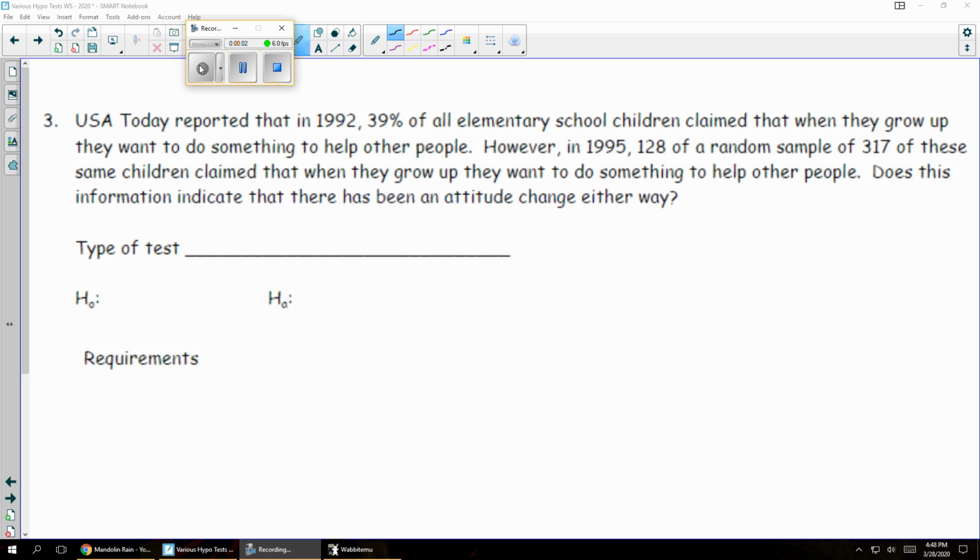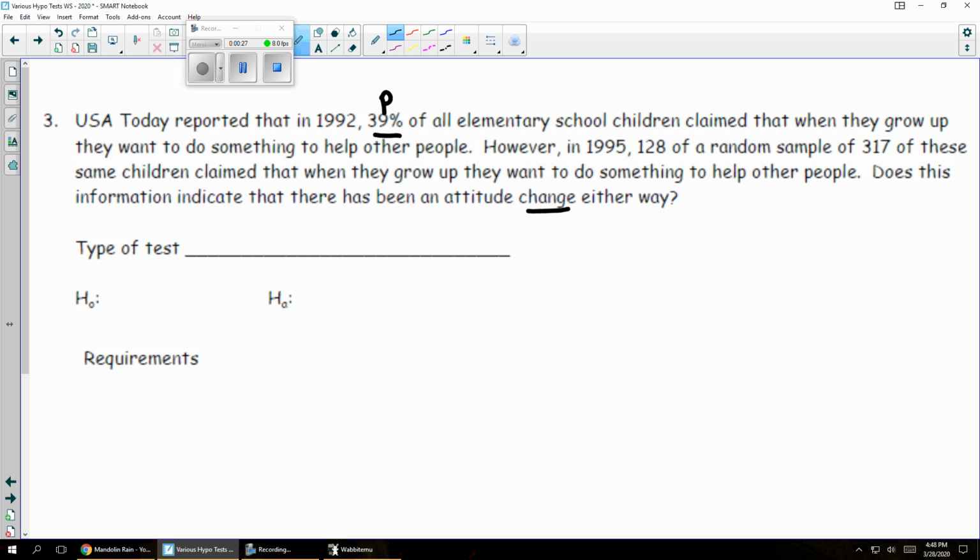Question number 3. USA Today has reported 39%, looks like it could be a proportion problem. 39% of all elementary school children claim when they grow up they want to do something to help other people. But in 1995, 128 out of a random sample of 317 claimed they wanted to do that when they grew up. Does this indicate there's been an attitude change?